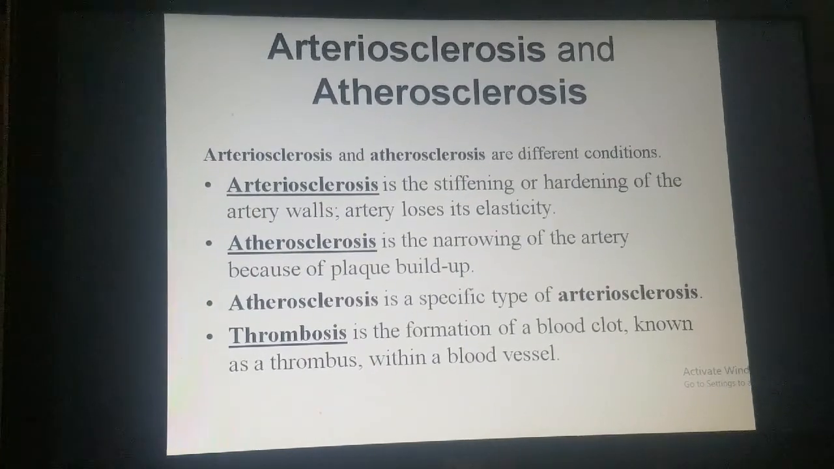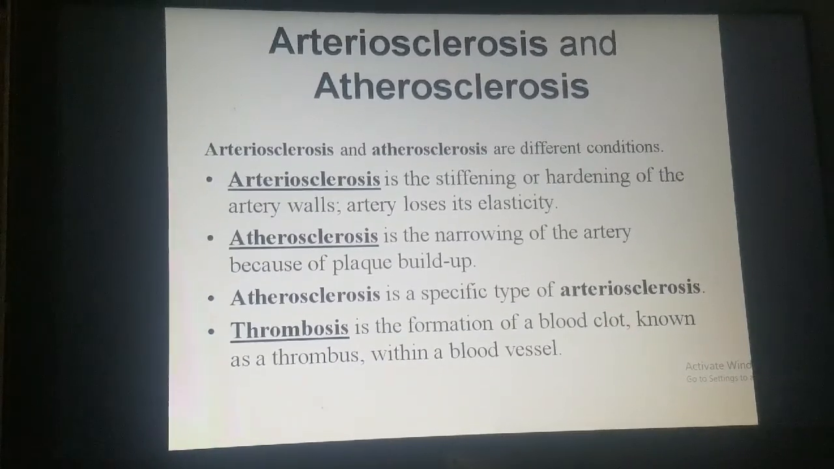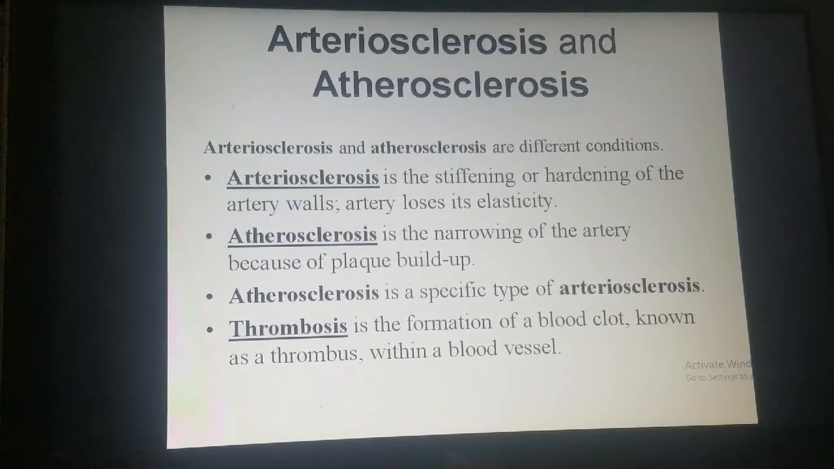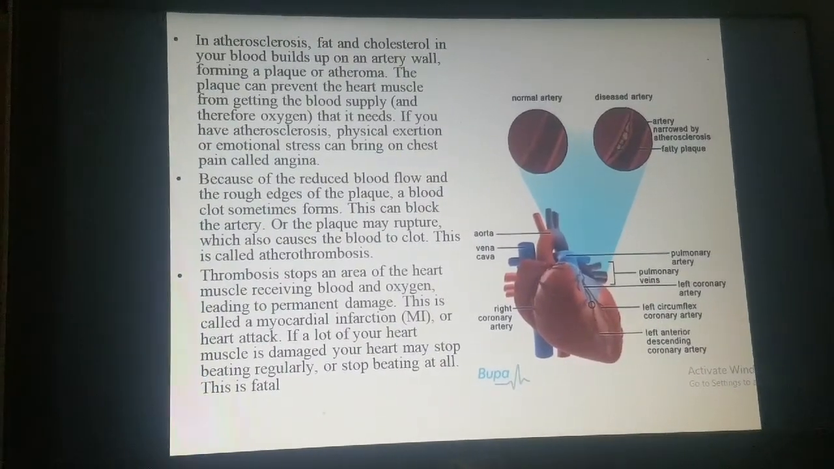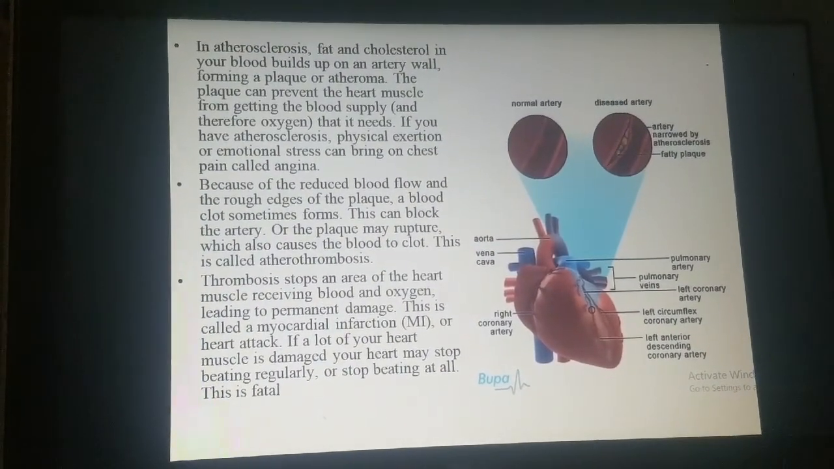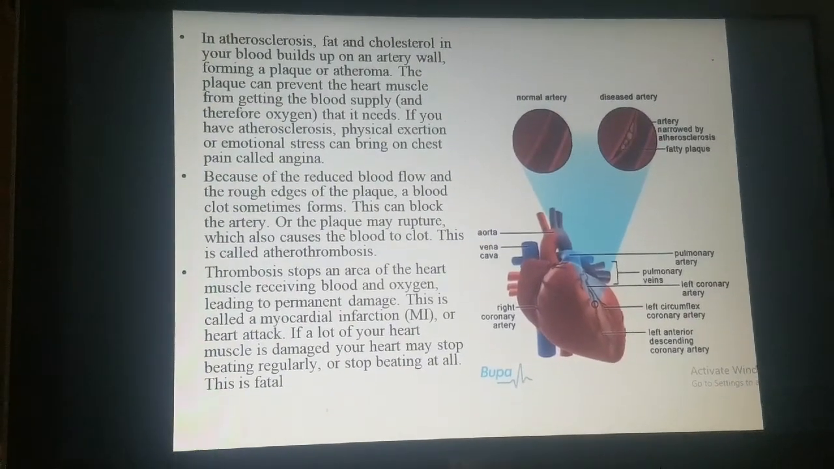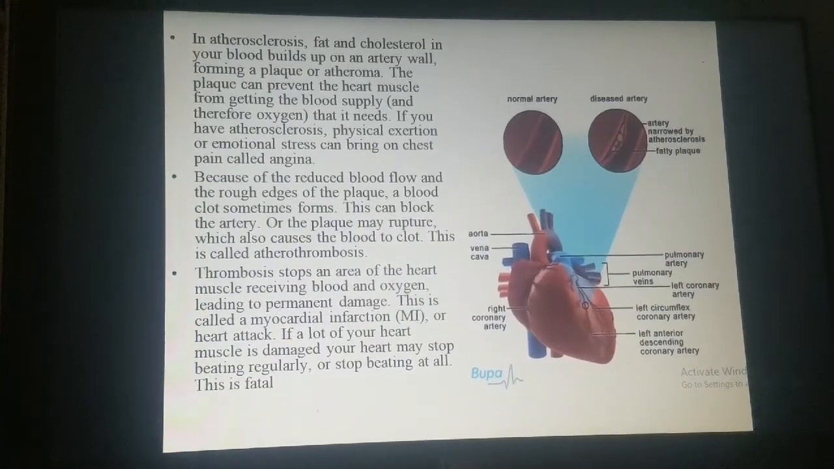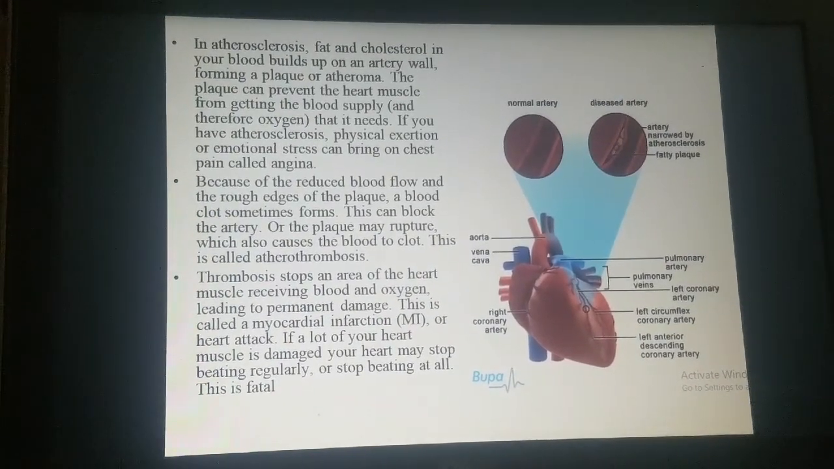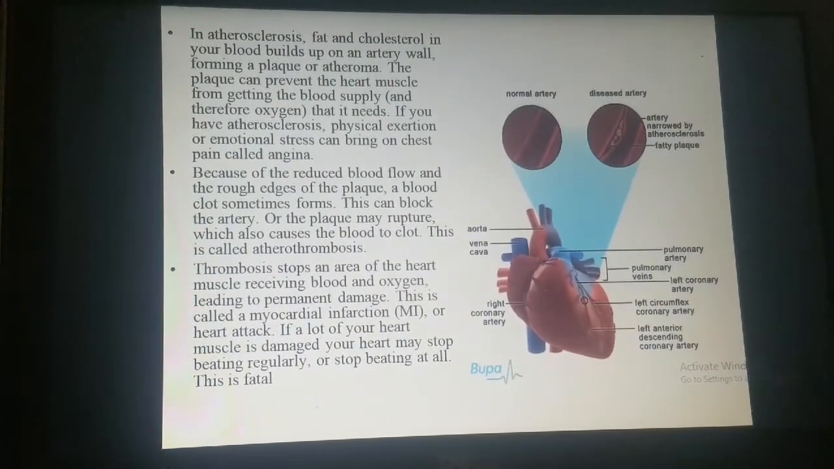You will also come across the word thrombosis. Thrombosis is the formation of a blood clot, known as a thrombus, within a blood vessel. In atherosclerosis, fats deposit. When it starts to deposit, it turns into cholesterol, a layer of thick fat and cholesterol that builds up in the arterial wall, forming plaque or atheroma.